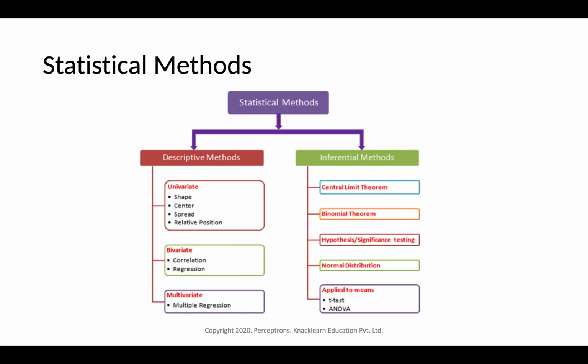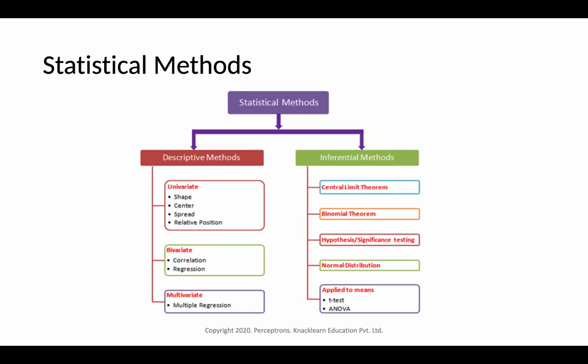Now descriptive and inferential statistics have different methods using which we can analyze and study the data. Descriptive statistics has descriptive methods, inferential statistics has inferential methods. Within descriptive methods, there are three types: univariate, bivariate, and multivariate.